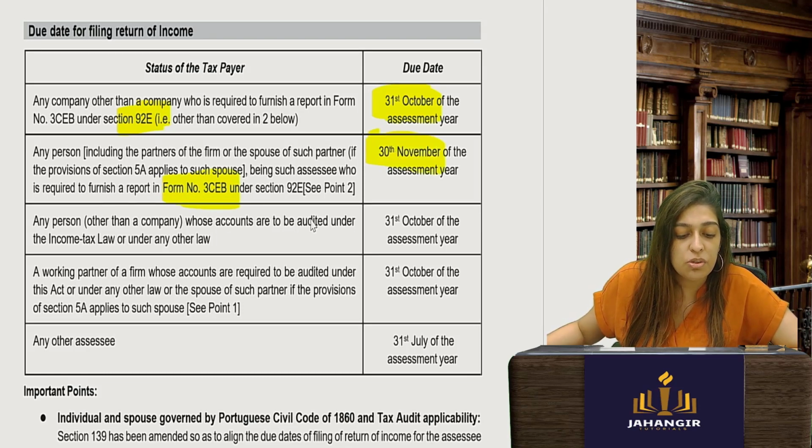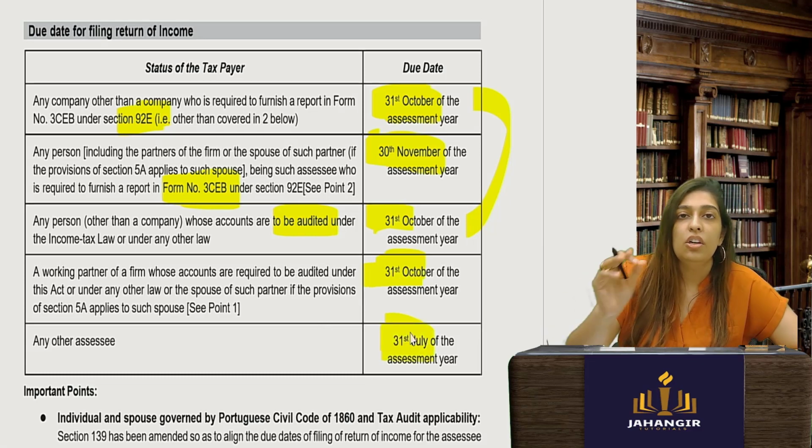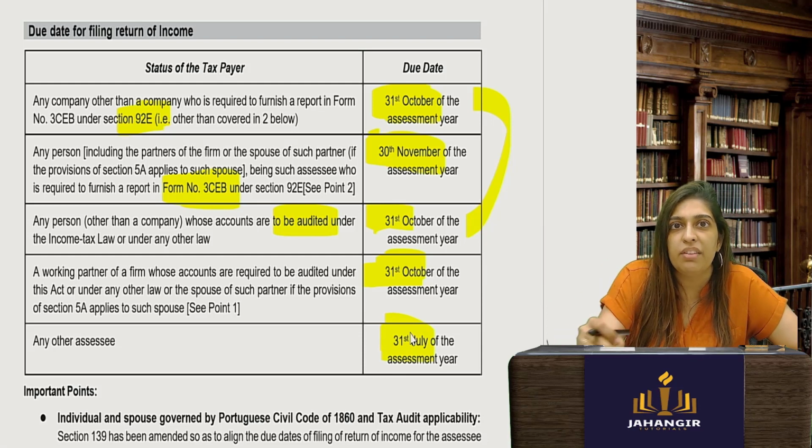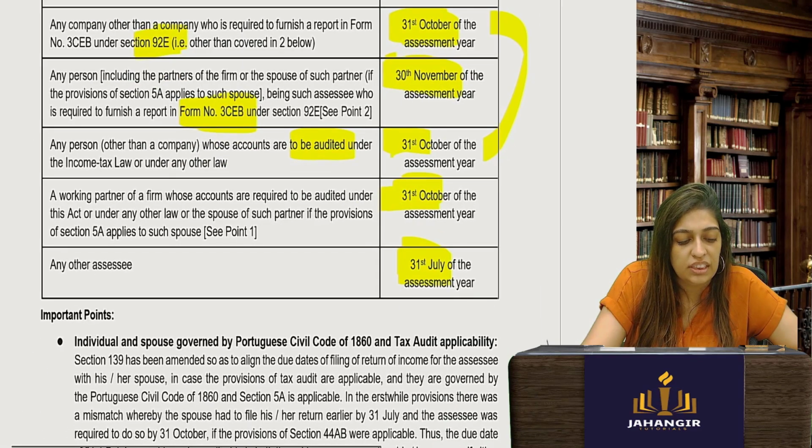A person whose accounts are to be audited, same, 31st October. A partner of a firm, again your accounts are to be audited, 31st October. Any other assessee by 31st July. So you will see all the rich people, if they say in October I have to go and run and file my return, that means they are talking about this. Okay, where do they fall? They fall where their accounts are being audited.